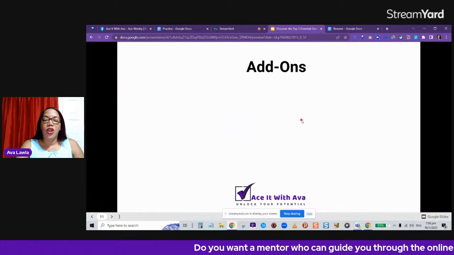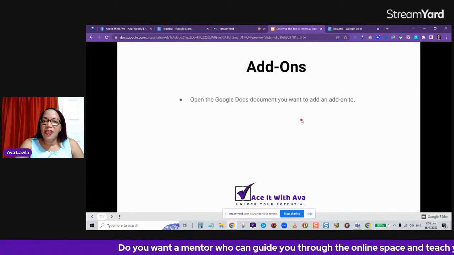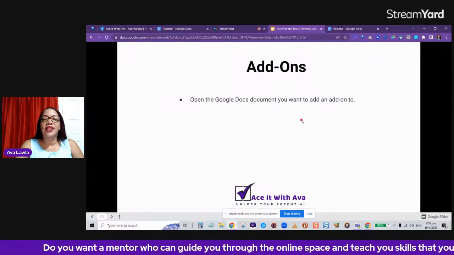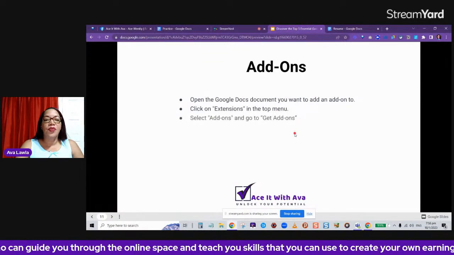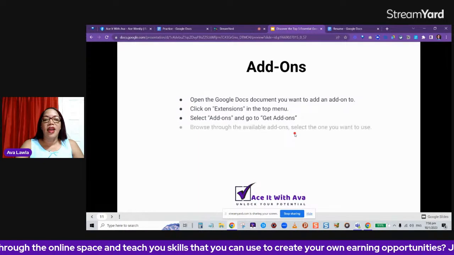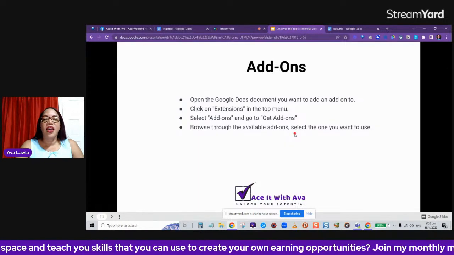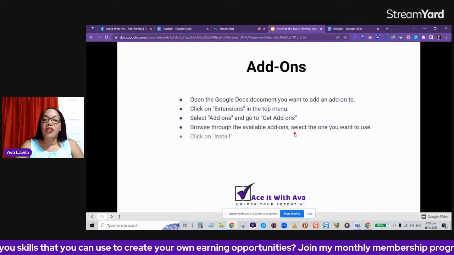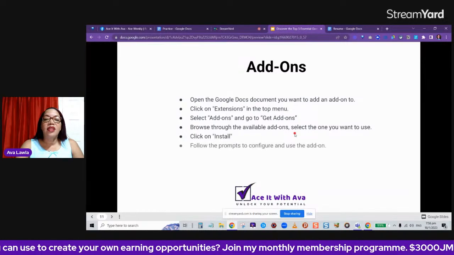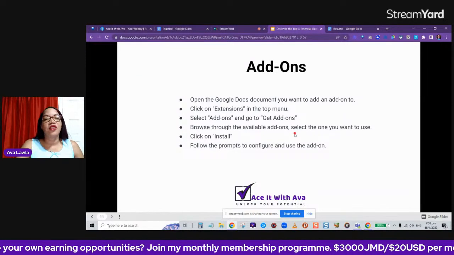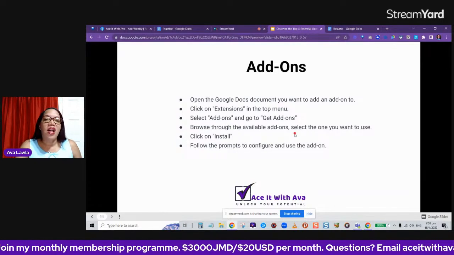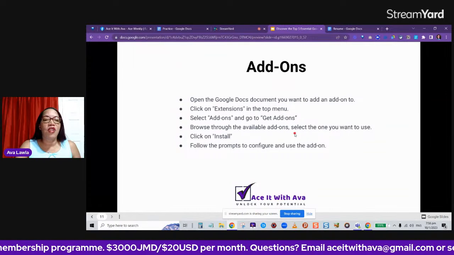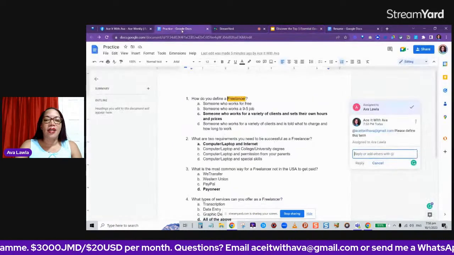All right, so where do you find these add-ons? You open the Google Doc that you want to add the add-on to, and then you go to Extensions in the top menu, select Add-ons, and go to Get add-ons. And then you're going to look for the add-on that you want. Click on it, install it, and of course you have to configure it, because Google wants to say, do you allow permission, all those kinds of things. You have to go through the regular rigmarole when you're doing your add-on.